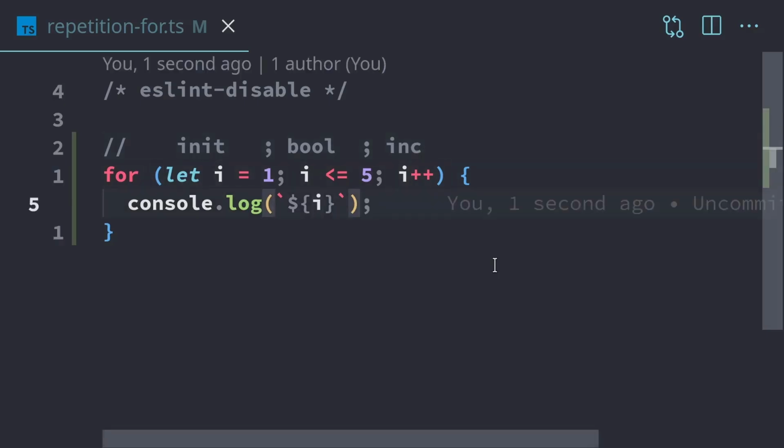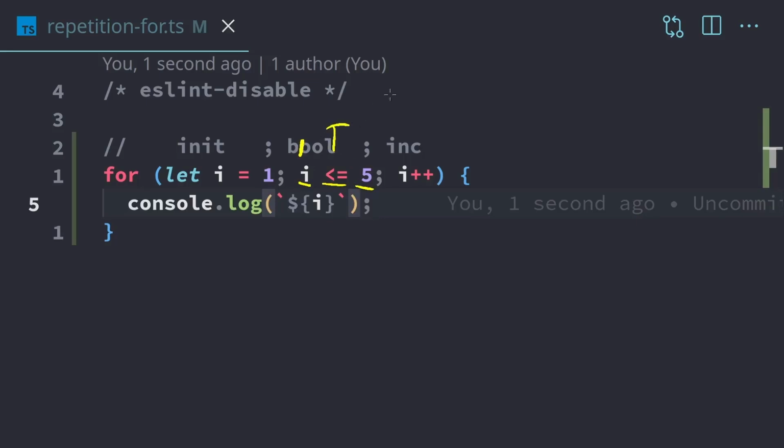What we should be getting, we're going to start with 1. So I is going to start off at 1, and then it's going to get checked. Is I less than or equal to 5? It'll be 1 in this case, so that will be true. And then what we're going to do is enter into this loop since it's true. And then once the loop completes, this will execute right here. So this executes at the end of the loop. It's going to increment the value of I by 1, and then we're going to check it again.